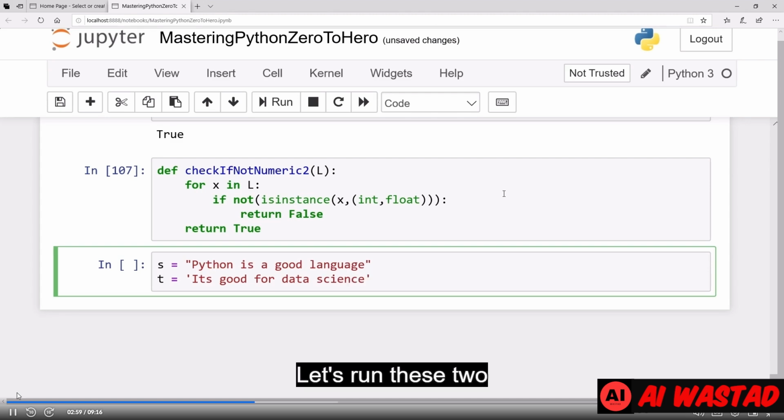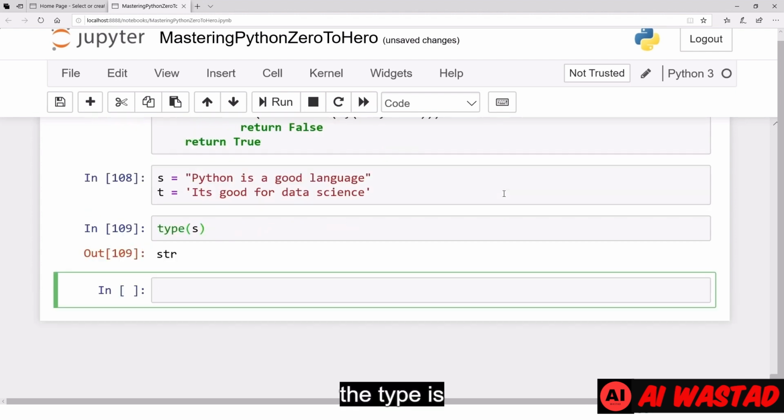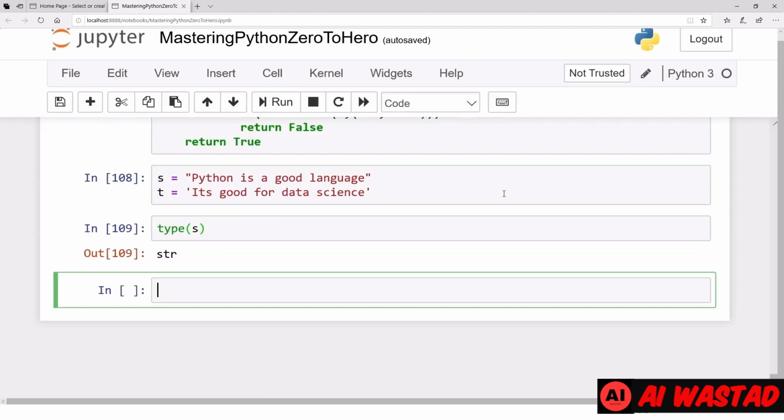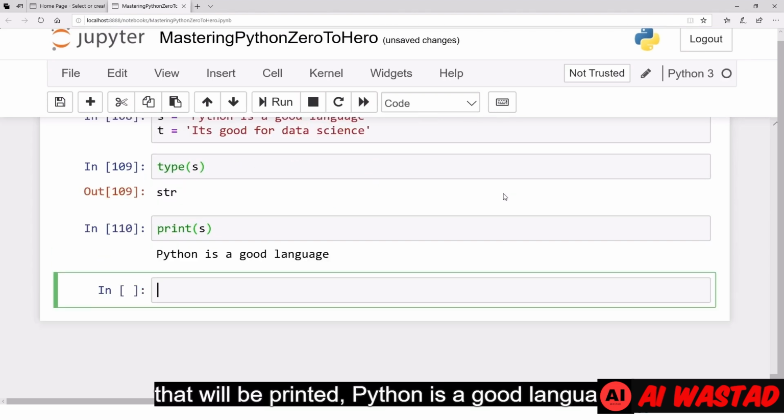Let's run these two and see the type of s. What's the type of s? The type is str, string. And if you just print s, it prints "Python is a good language."